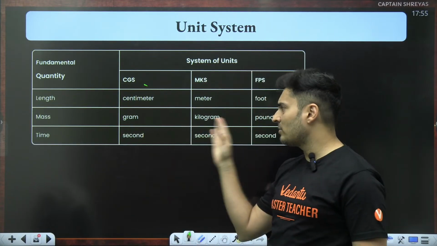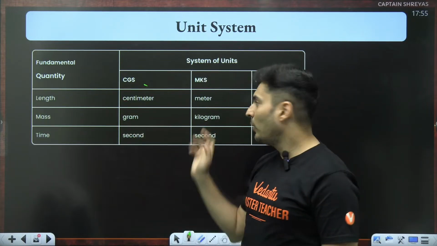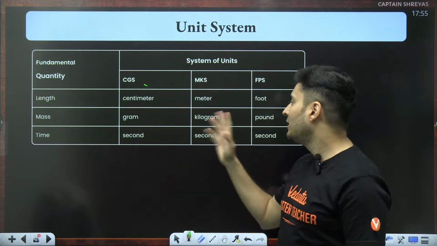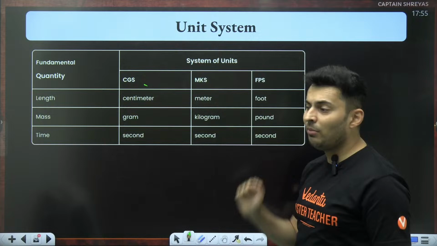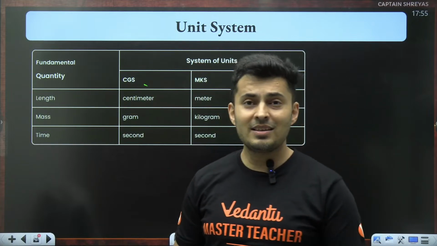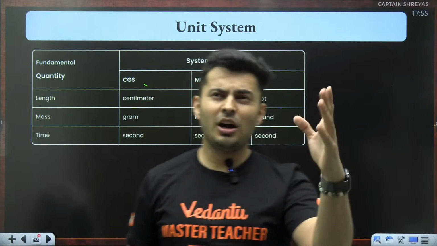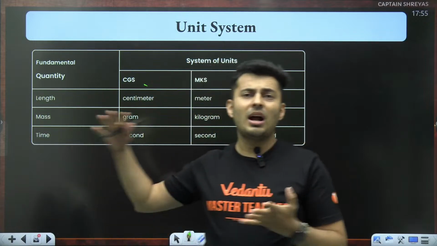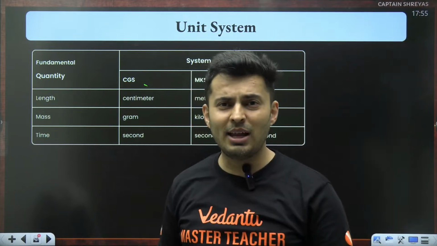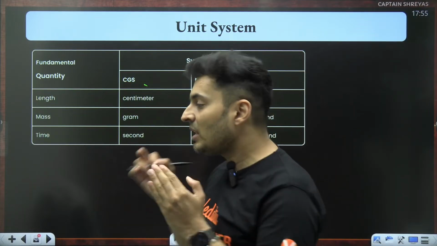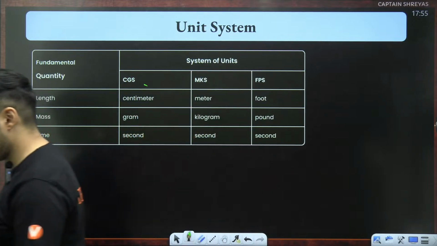Same thing with kilograms. 1000th of a kilogram is a gram. Correct? Quintal is 100 kg. Ton is 1000 kg and stuff like that. But it does not happen so in FPS. It's like 12 inches is 1 foot, 3 feet is 1 yard, some yards are 1 mile. It's so weird. Where are these numbers coming from? 12, 3, random numbers. So that is why we generally do not prefer the FPS system.